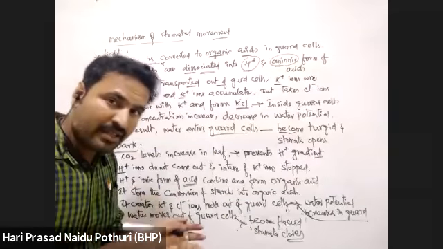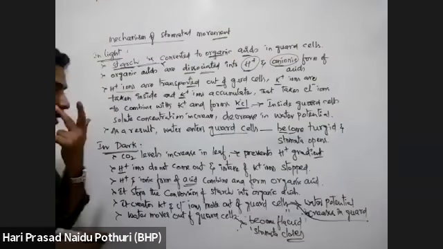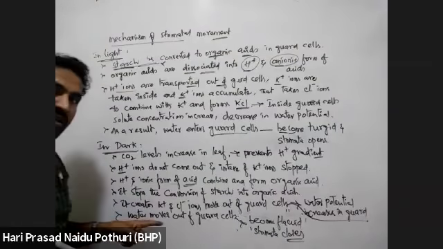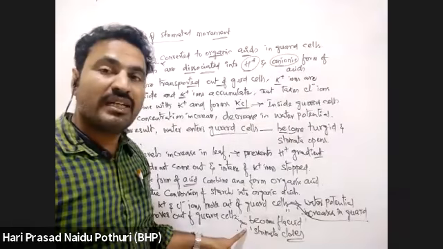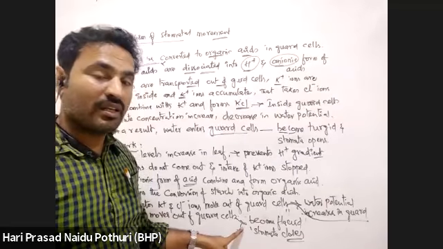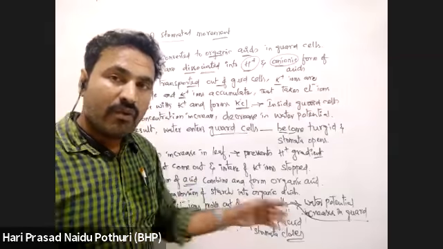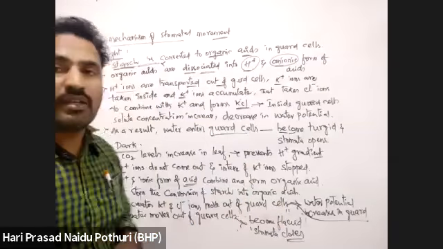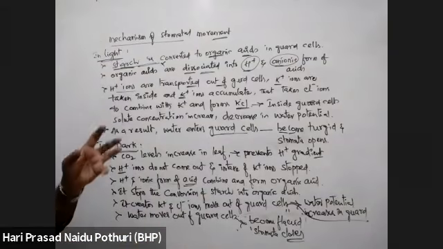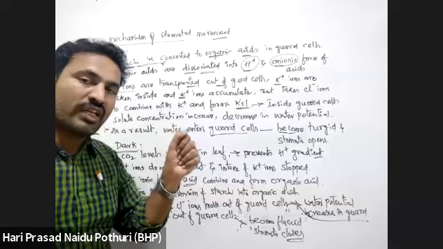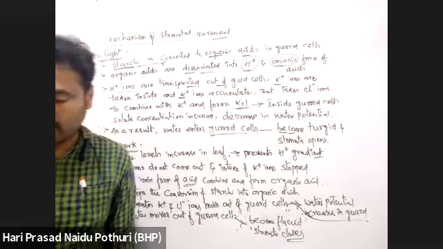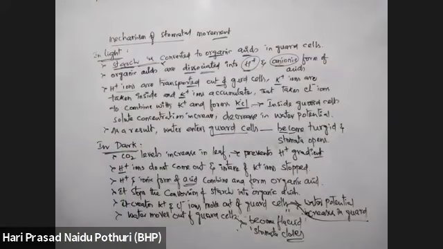As they come out, water potential inside the guard cell increases. As water potential increases, water will be coming out of the guard cell, so guard cells will become flaccid, shrinking, so stomata will be closing. This is our mechanism of movement.